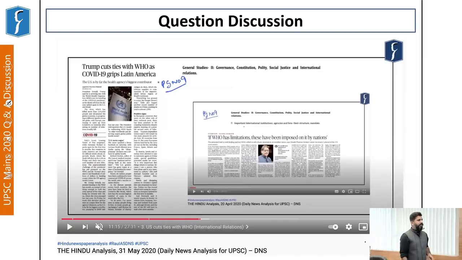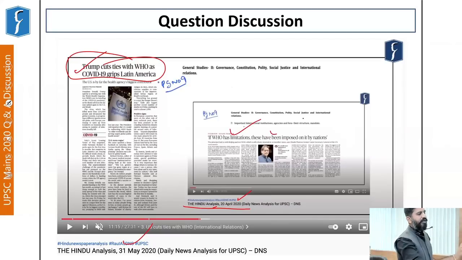After this, let us take up the question discussions. First, we will take up the question related to WHO. Now, we all know that its role came into question during the COVID-19 pandemic. And you can see, if you have gone through the DNS of 31st May, this news article says that Trump cuts ties with World Health Organization as COVID-19 grips Latin America. And again here, we have shown you the reference of another DNS of 20th April, which says if WHO has limitations, these have been imposed on it by the nations who are part of it.